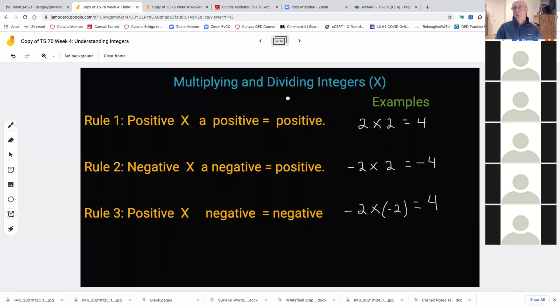All right, multiplying and dividing integers. This is a slide you definitely want to copy down. So I'm going to be quiet for about a minute or so here and let you copy down everything you see on the screen.